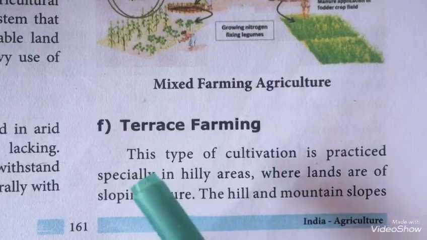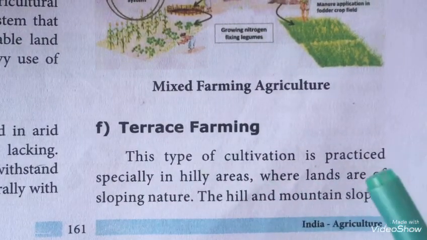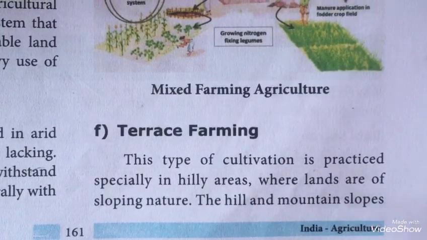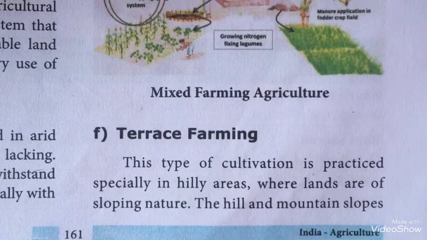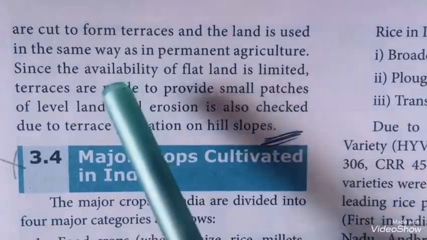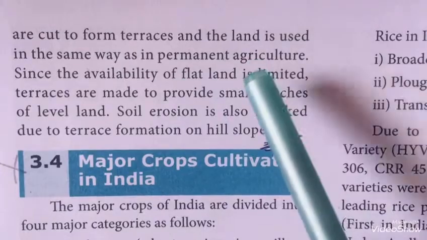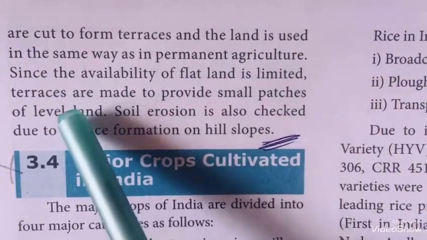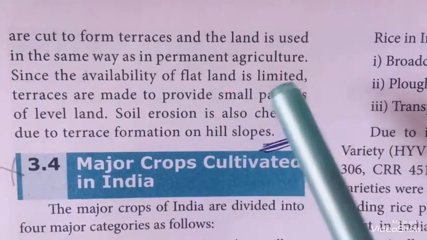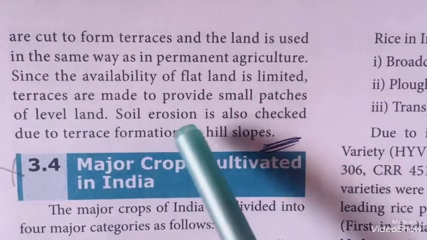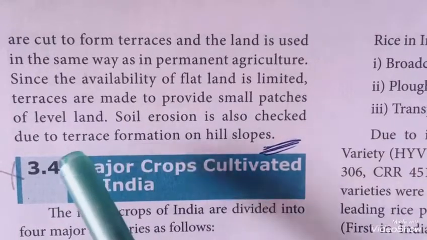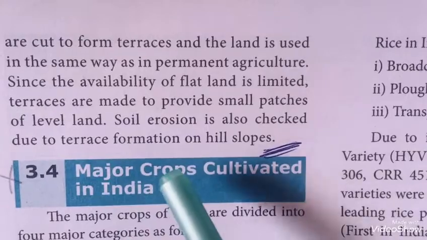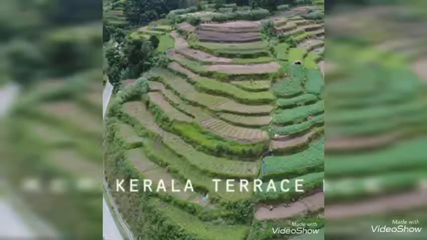Terrace farming. This type of cultivation is practiced especially in hilly areas where lands are of sloping nature. The hill and mountain slopes are cut to form terraces, and the land is used in the same way as in permanent agriculture. Since the availability of flat land is limited, terraces are made to provide small patches of level land. Soil erosion is also checked due to terrace formation on hill slopes.